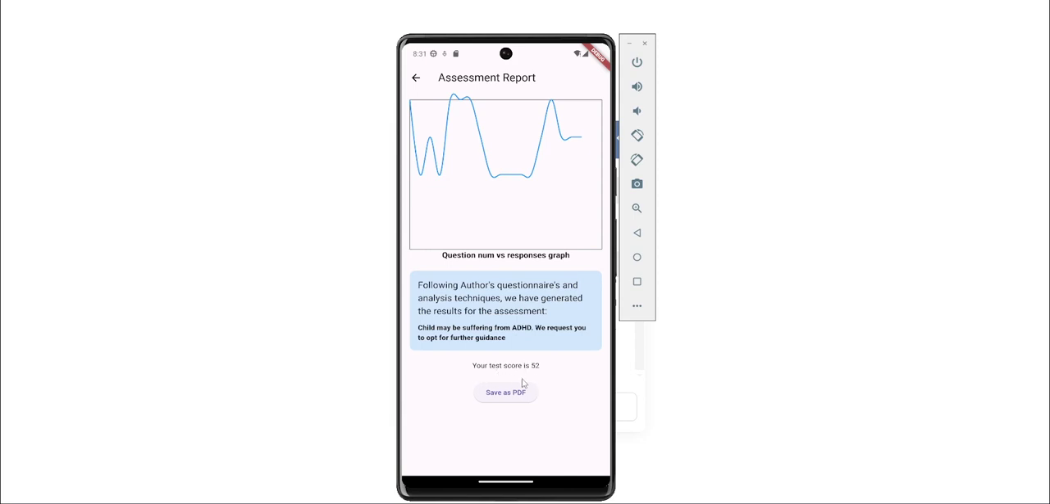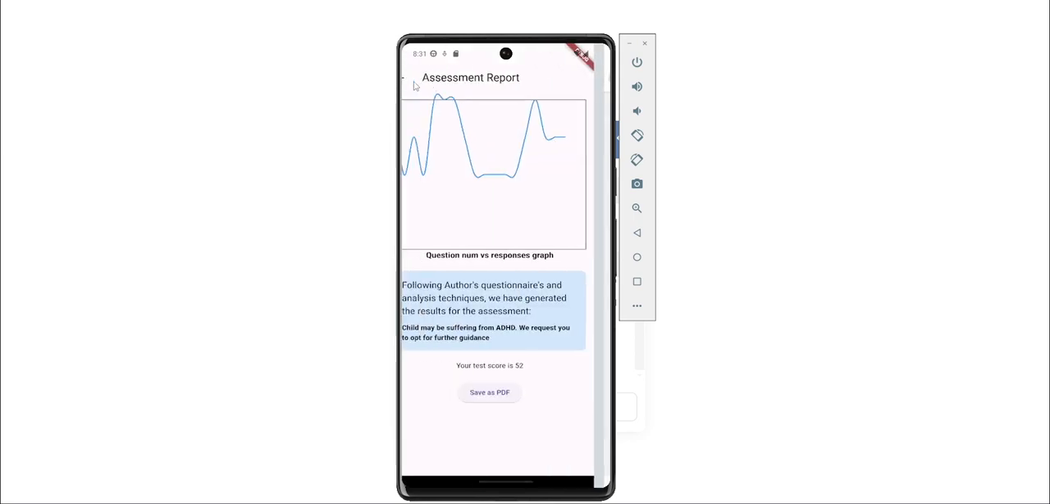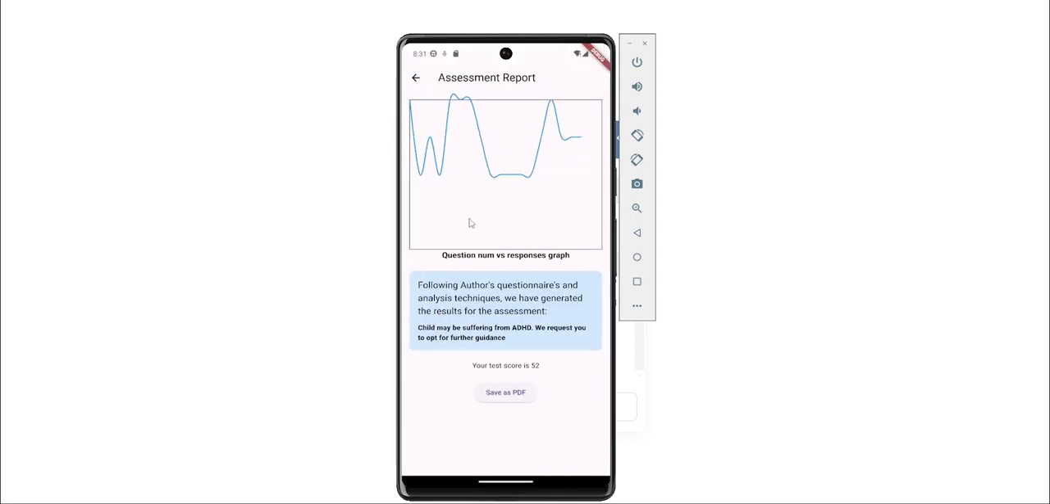If the score is above a certain threshold, we will suggest to the parent that your child may be suffering from ADHD. We request you to seek further guidance. We'll also provide contacts of mental health professionals, and there is this button to save the report as a PDF. We have a well formatted report in which there is a section for every assessment. For example, the quiz, then games, then the comments by the counselor, etc.